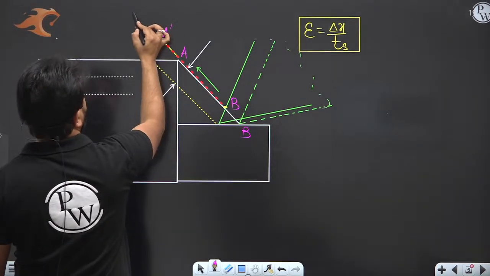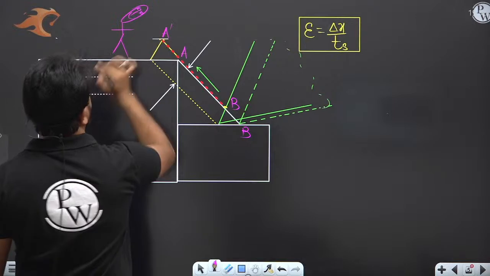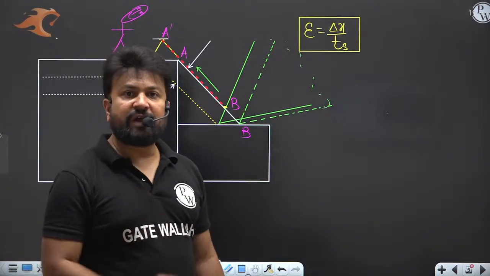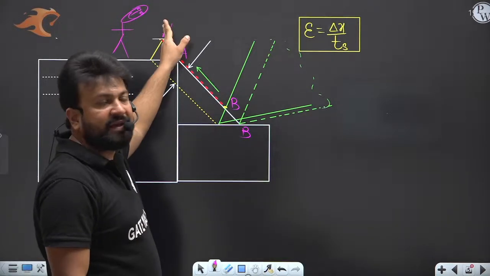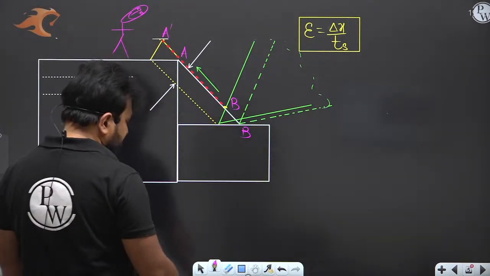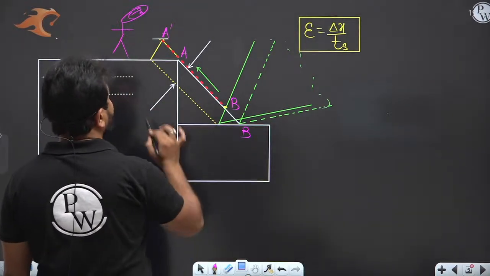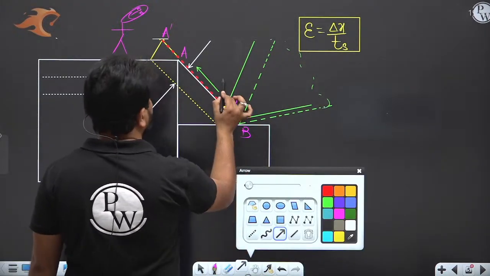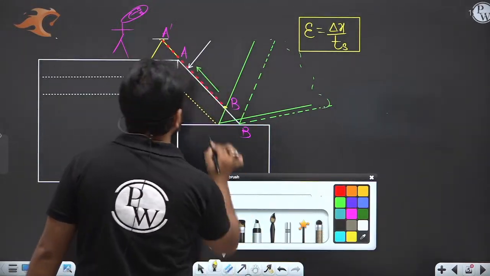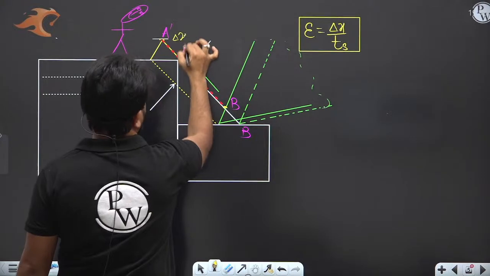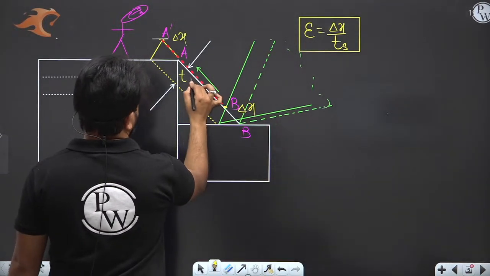What is going to happen? The deformation will take place along the plane. The chip is deforming along the plane. This is the deformation which is going to take place, and here you can see that it is delta x, same delta x, and it is ts.